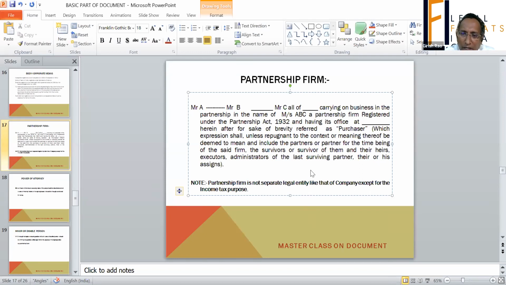When one of the partners dies, the partnership gets dissolved automatically under the law. Unless a partnership is made, how? By execution of a document. When two or four people come together, they sign the terms and conditions of the agreement on how they want to conduct the business. So what does the law, the Partnership Act, say? If one of the partners is dead, it is automatically dissolved, deemed to be dissolved.